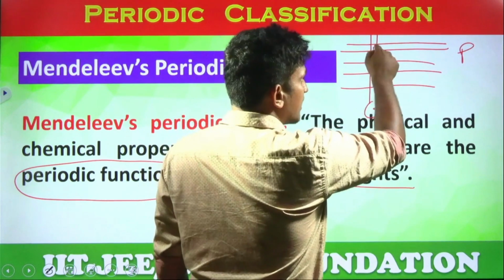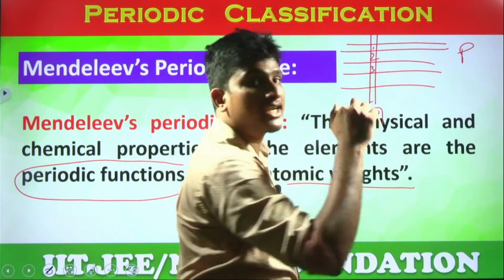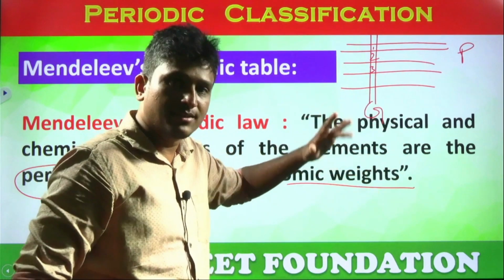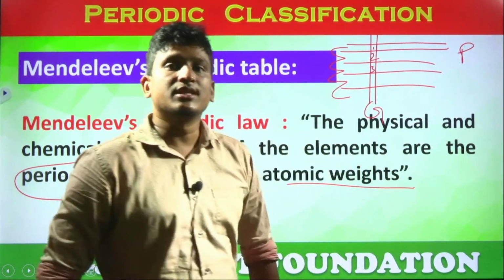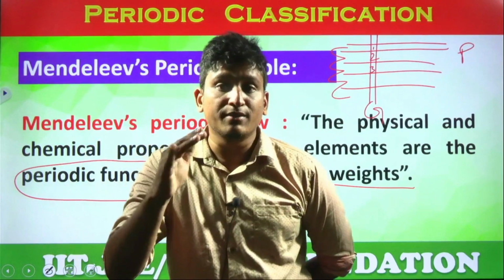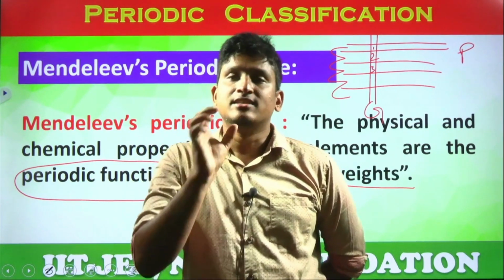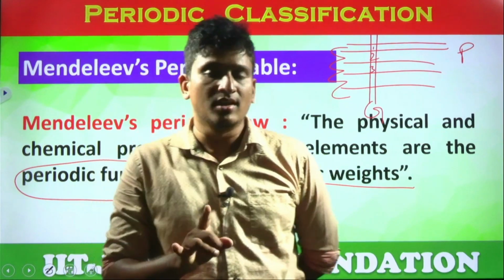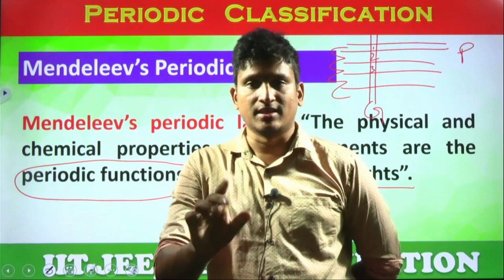If one element is placed here in the first period, the next element is placed in the second period, the next element is placed in the third period, then fourth period, next fifth period, this is called periodic function, students. The elements which are placed in the same group, but every time placed in a different period, have similar physical and chemical properties, and all these elements are classified on what basis? On the basis of increasing order of atomic masses. That is what periodic function is.